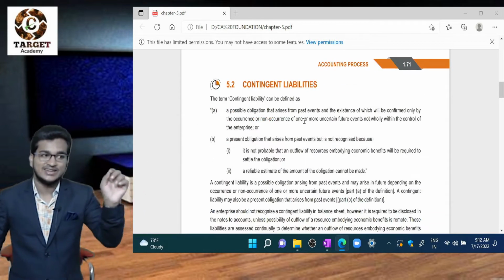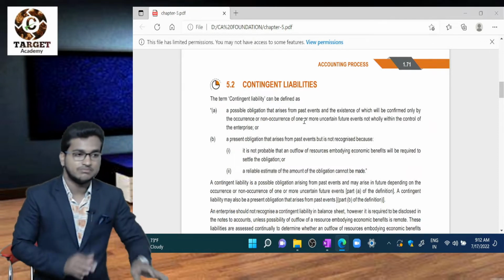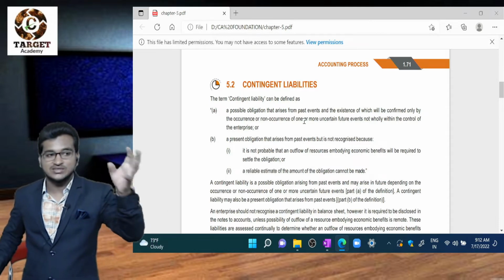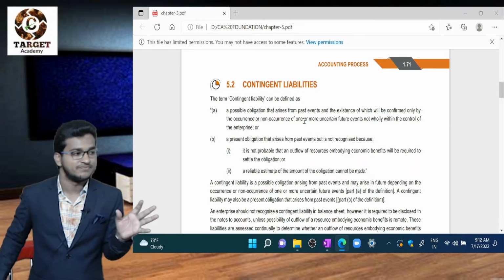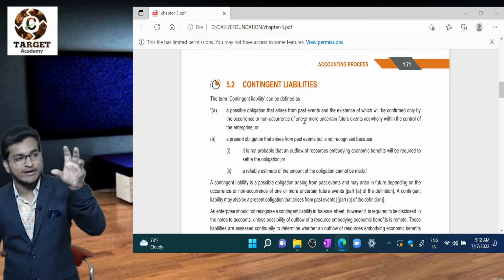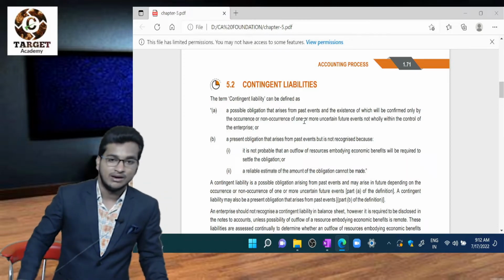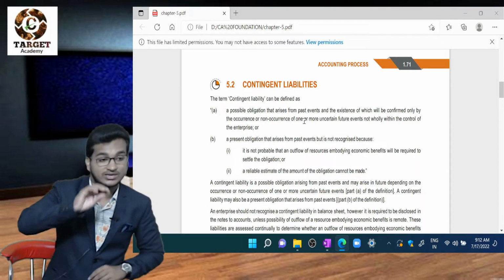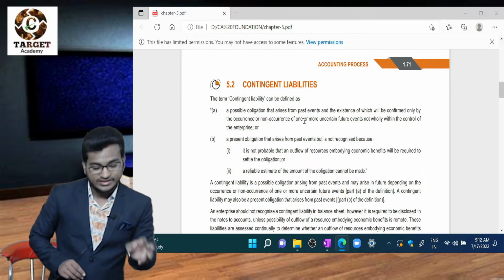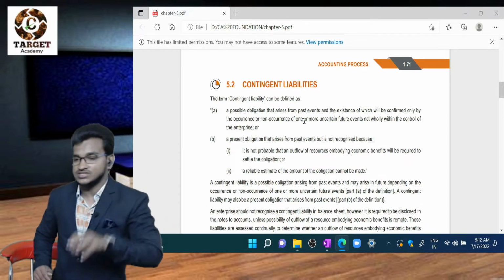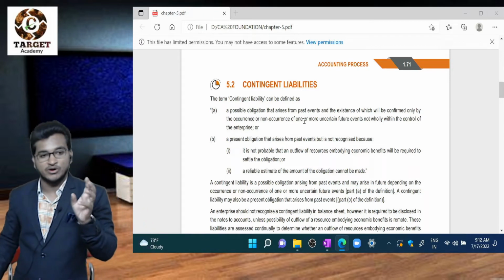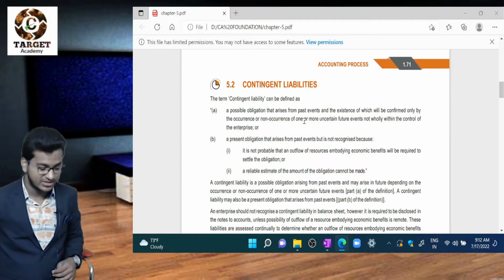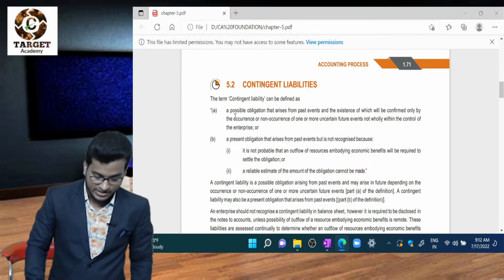Contingent asset and contingent liabilities look the same, but there is a small difference. Contingent asset means a possible asset we will receive in future; there is uncertainty. That means we may receive or we may not receive in future, that is a contingent asset. But in contingent liability there is an obligation, that is also uncertain. In this case also, the existence of this liability will be confirmed only on occurrence or non-occurrence of a certain future event. Okay, uncertain future event. Now see the definition.